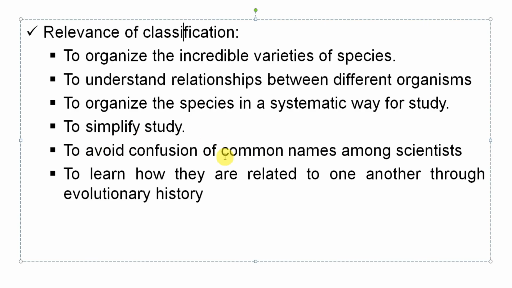And this classification is important to avoid such kind of confusion, which have different names in different languages. To learn how they are related to one another through evolutionary history, it is very important to classify organisms. So classification is relevant to learn how they are related to one another through evolutionary history. In order to study evolutionary history, it is very crucial to classify organisms based on their similarities.